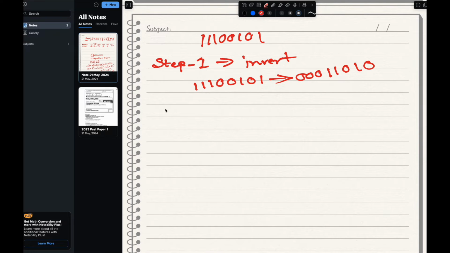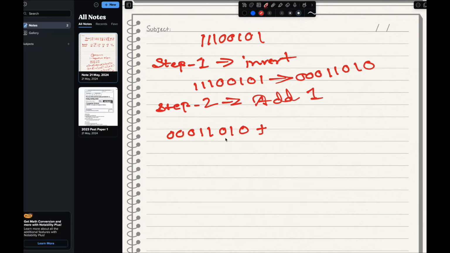So step 2 will be add 1. When it comes to adding 1 to the binary, how do we do the addition? So this one will be the number, 000111010, right? So when we add, we take all the 0s, only the last one will be 1.